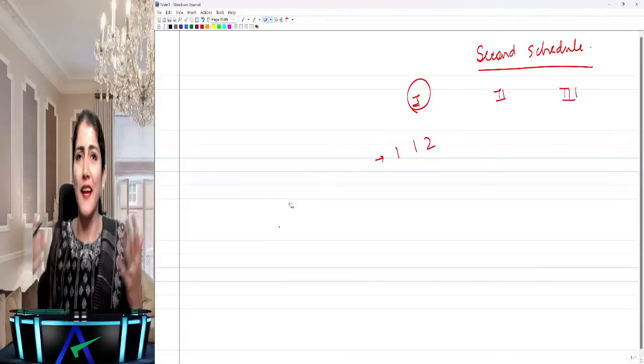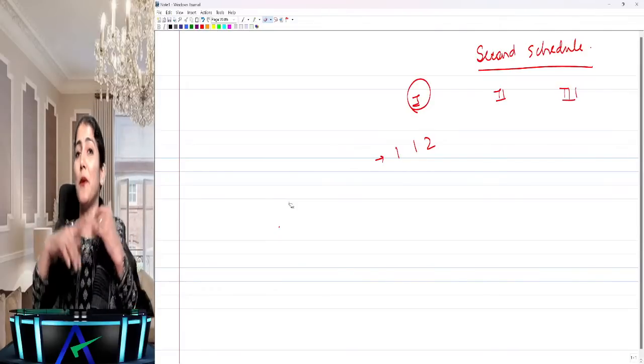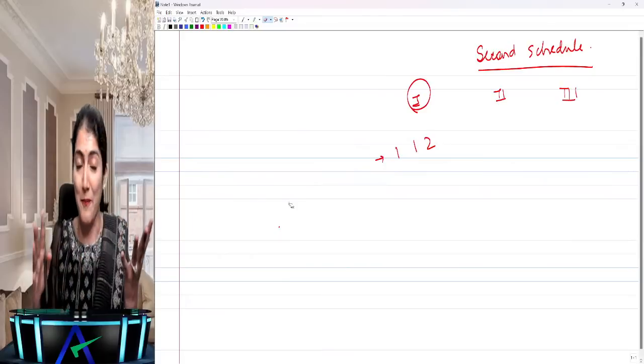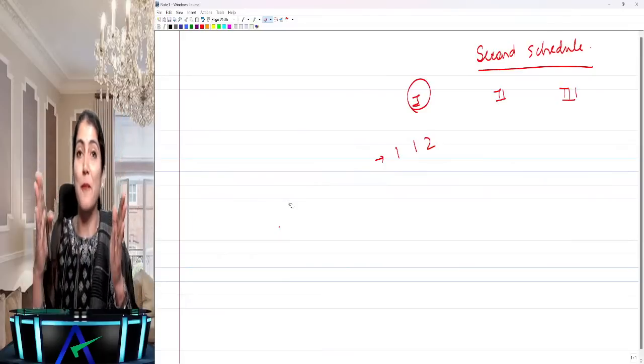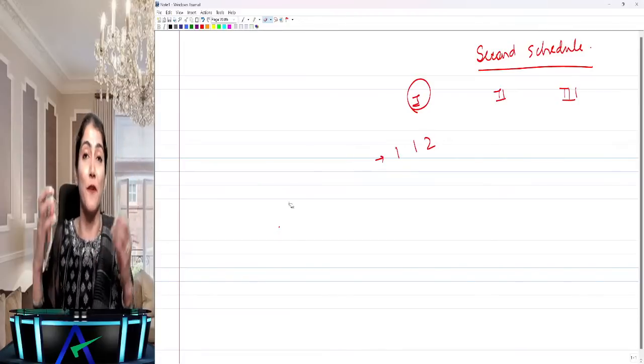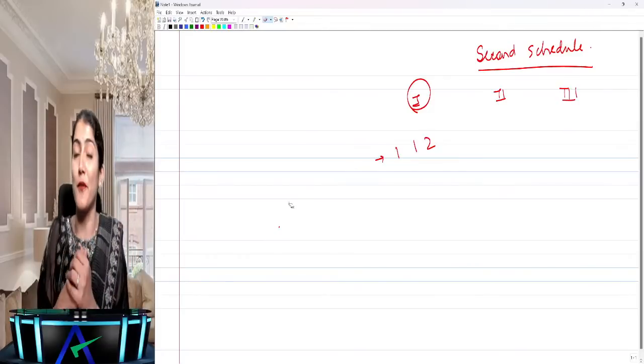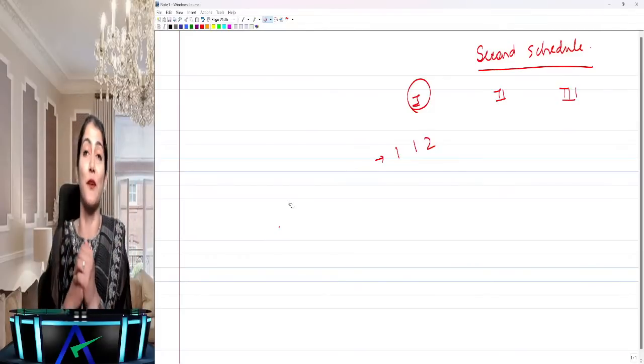And start visualizing from today. What will you start visualizing from today? That you are doing proper time management of your paper, that your presentation of the paper is proper, that you're selecting the correct questions, that in MCQs you have the confidence in solving the answers. So try to build that type of positive mindset right from this particular moment.